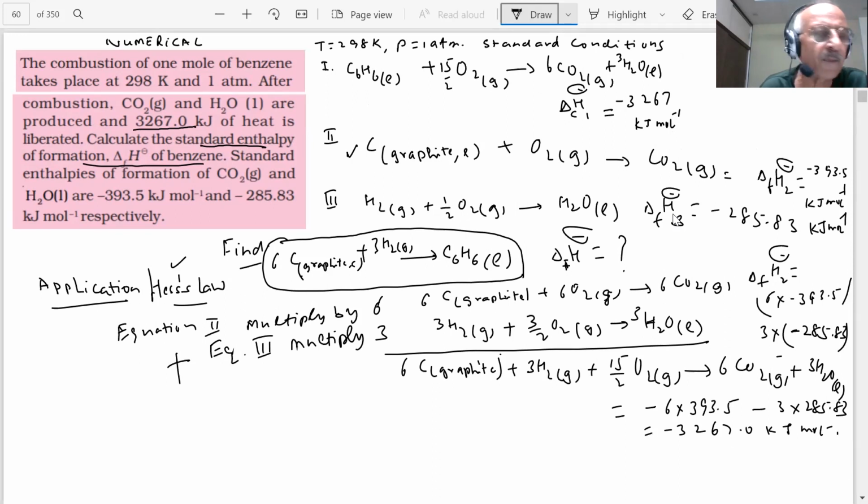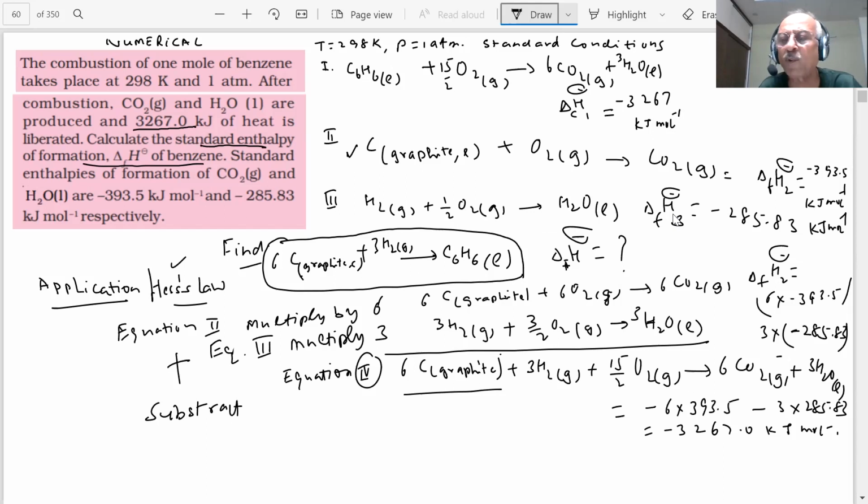Okay? So supposing this is my equation number 4, student. If I want this answer, I will subtract, student, because I'm using Hess law, I can add or subtract the equations.